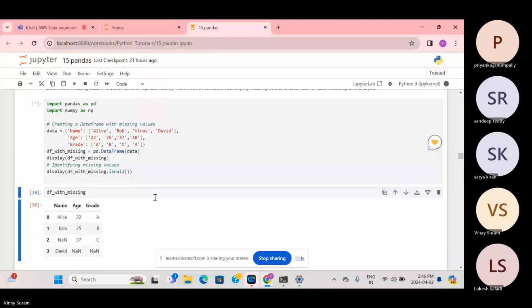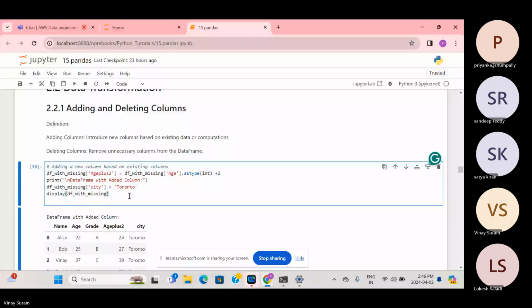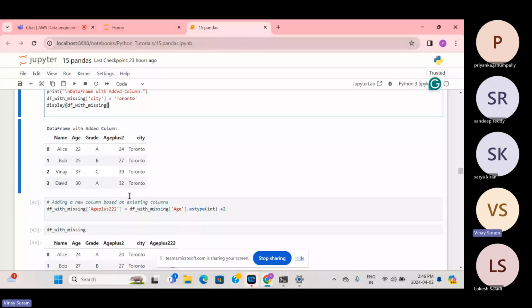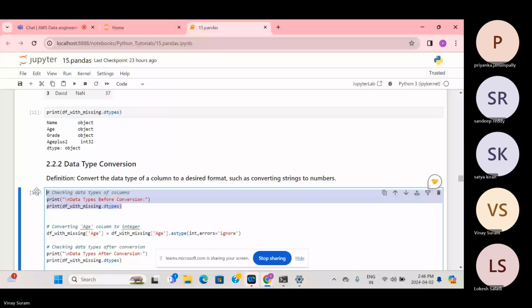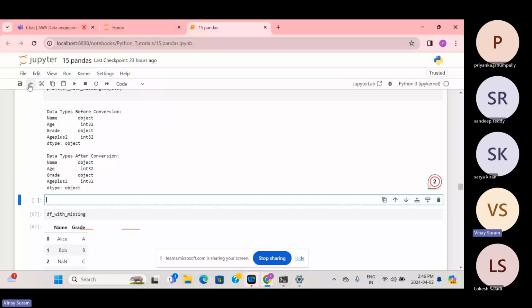Now the data frame is created, and let me show you how the data types are. You can see all are objects. Objects means strings.